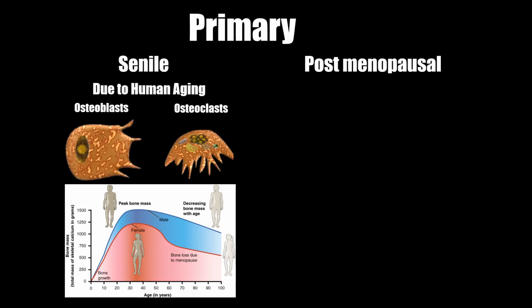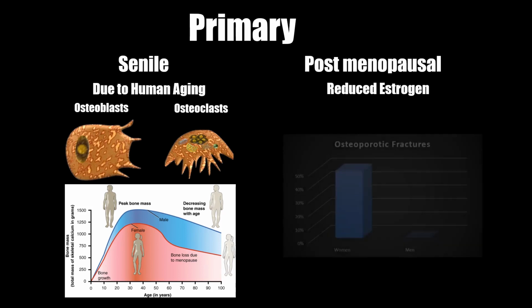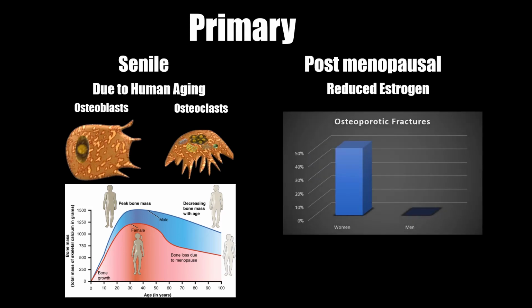Postmenopausal osteoporosis only affects female patients and is primarily due to the reduced estrogen levels post-menopause. This results in higher rates of osteoporosis-related fractures in postmenopausal women compared to men of a similar age, with almost 50% of the women suffering from osteoporotic fractures compared to 2 to 3% of men.